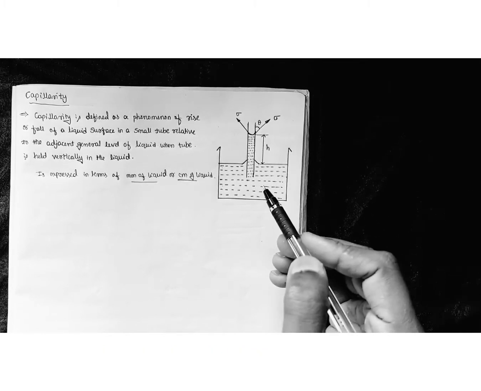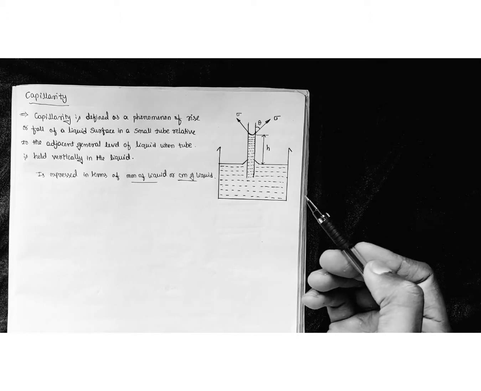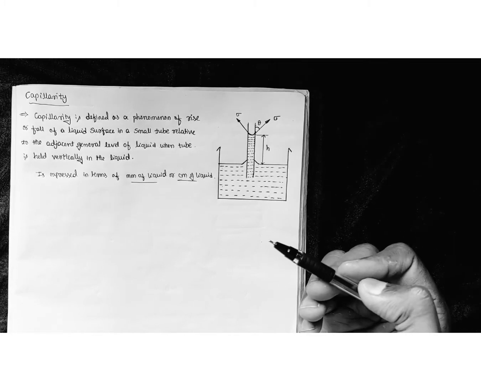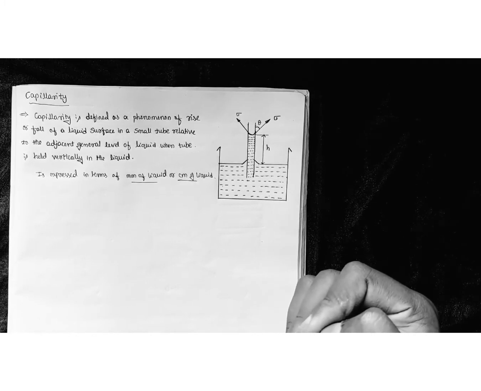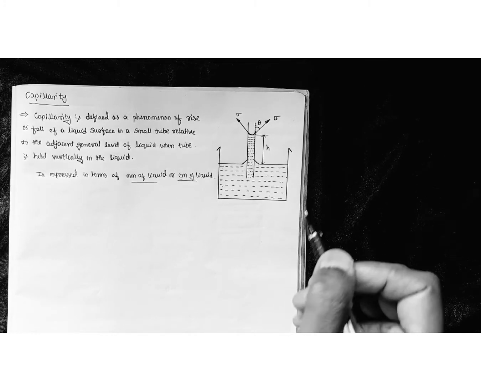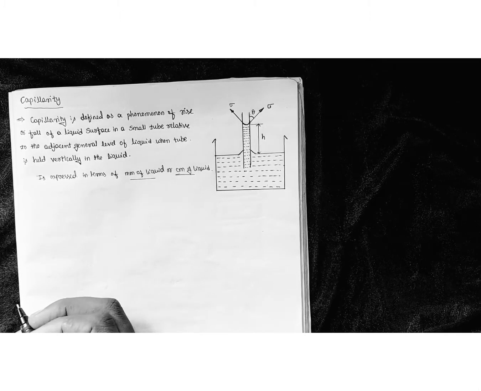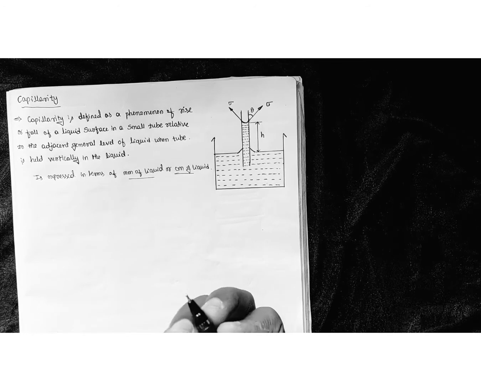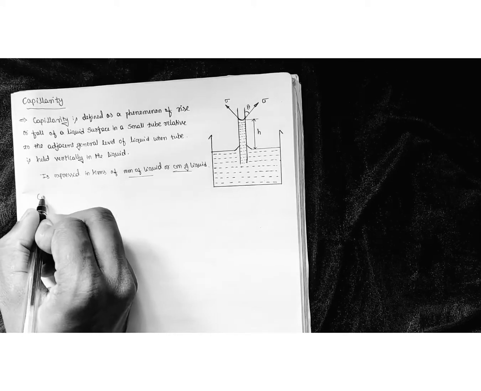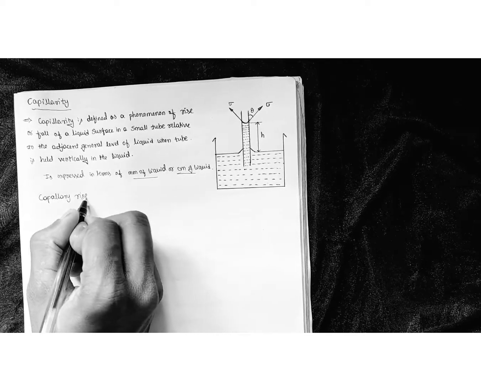So what is that height? By considering the effect of surface tension and the effect of the weight of the fluid, we are going to derive the amount of capillary rise and the amount of capillary fall that takes place inside the liquid-containing tube. So that we are going to derive now. The figure I have drawn is for capillary rise. So first we will do the derivation for the capillary rise case.